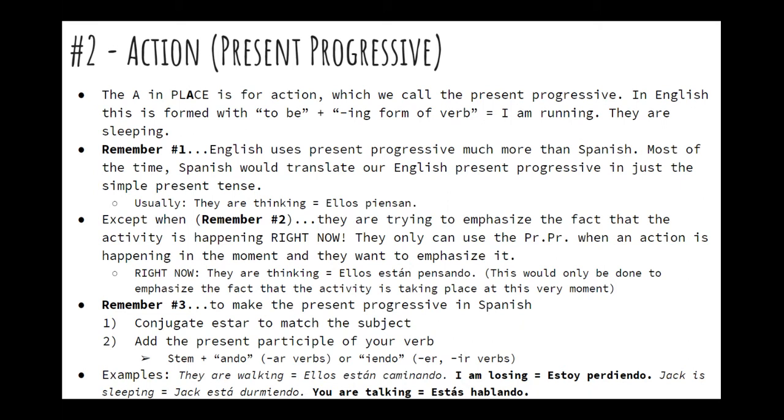I am losing. You have estoy perdiendo or yo estoy perdiendo. Jack is sleeping. Jack está durmiendo. We'll talk about why it's that here in a minute. It's a little bit of an irregular stem there. And then you are talking. Estás hablando.